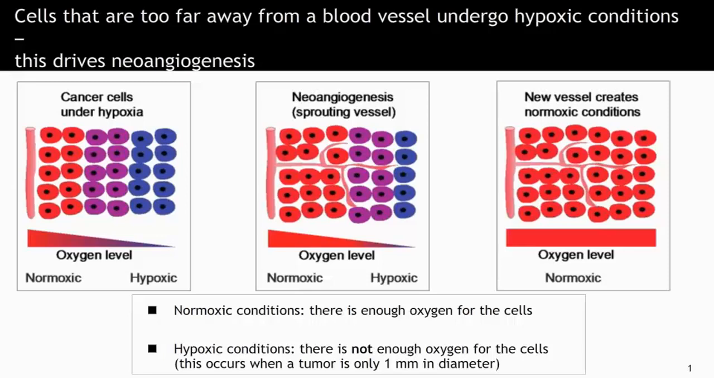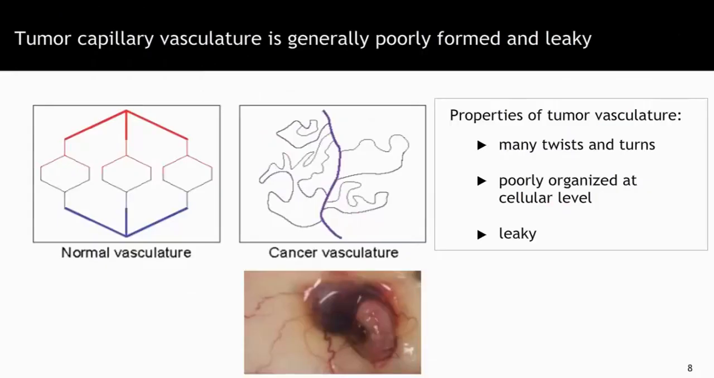In the middle panel, you see that a new vessel has sprouted from the existing blood vessel, and there are now more red cells, and the new blood vessel begins to bring oxygen to those cells. In the final panel on the right, the newly formed vessel has brought oxygen levels up to normoxic conditions for all of the cells, turning them red. So these panels illustrate the goal of tumor angiogenesis, which is to bring oxygen to all of the tumor cells that are rapidly dividing. As you might imagine, neoangiogenesis is an abnormal process.